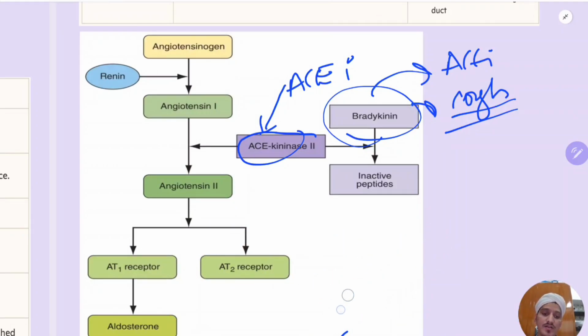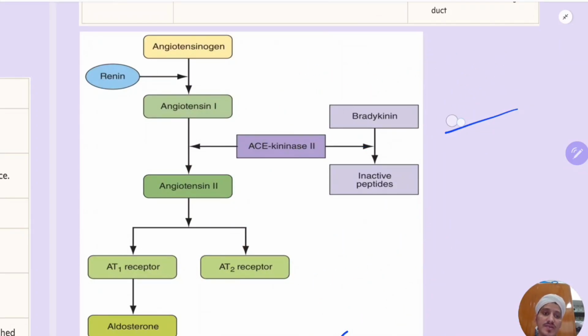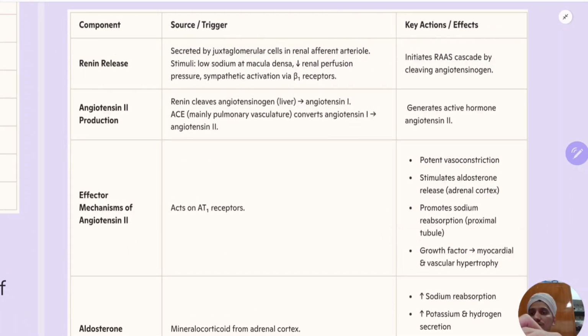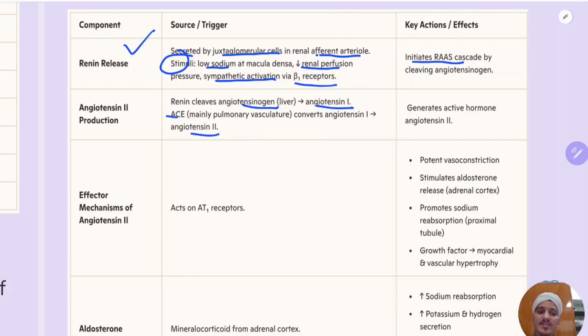Now we'll move to the table and read it fast. We need to finish this pathophysiology today. Now you see here, there is renin release, which is secreted by the JG cells in the afferent arteriole. What are the stimuli? I said low sodium, decreased renal perfusion, and sympathetic activation via beta-1 receptors present on the JG apparatus. So this activates the RAAS cascade, which I have just explained. Angiotensinogen is converted to angiotensin 1, that is converted to 2 by ACE.